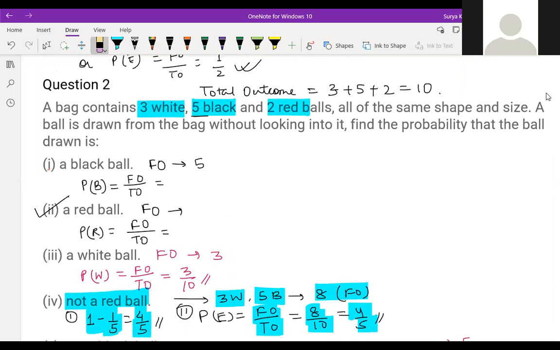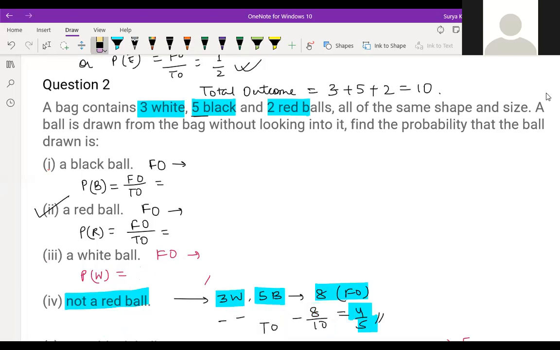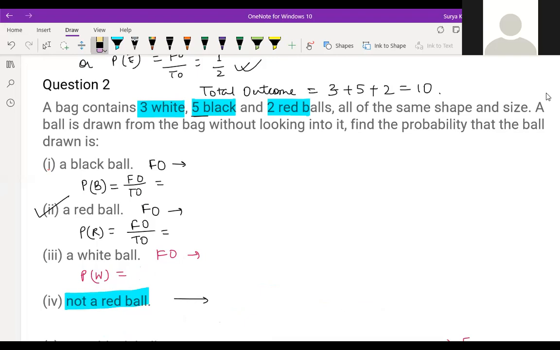Okay, next question, children. Next question you do. I just removed everything right here. Next question, all of you find here. All of you write in the chat box and just match the answers.